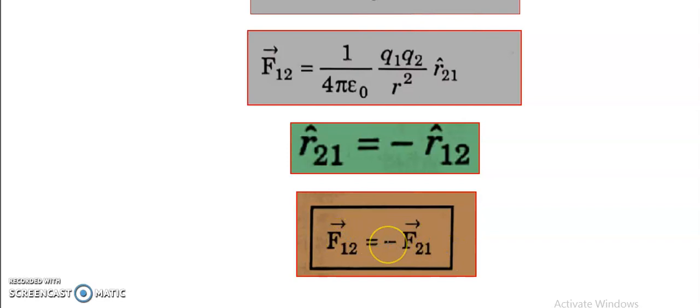It means the forces exerted by charges q1 and q2 are in opposite directions. They are acting on two different bodies, those charges q1 and q2. That's why they are action and reaction forces. So Newtonian mechanics is followed over here.